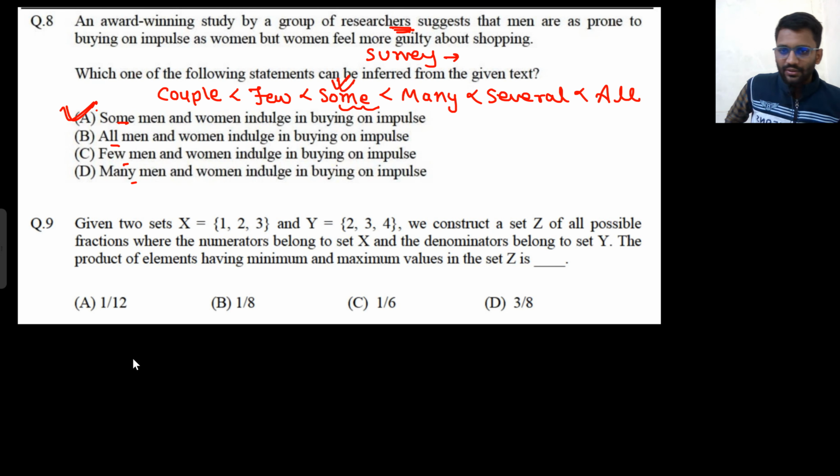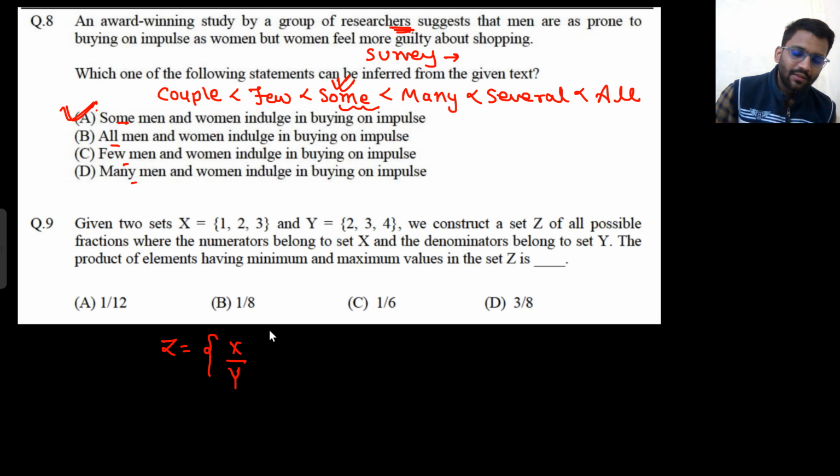Now let's see the ninth question. Two sets are given, x and y. We construct a set z for all possible fractions where the numerator belongs to set x and denominator belongs to set y. So in set z, what we are writing? x by y. Numerator belongs to set x, and denominator belongs to set y. The product of elements having minimum and maximum value in the set z is.